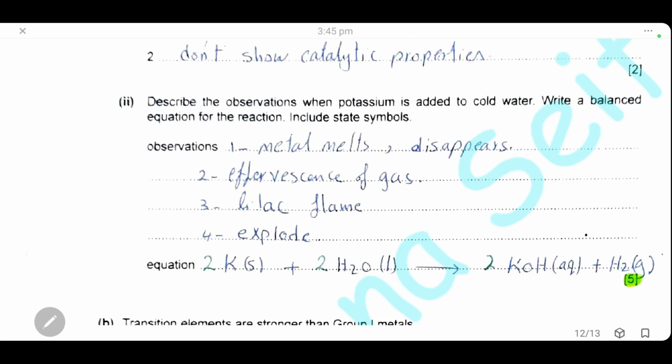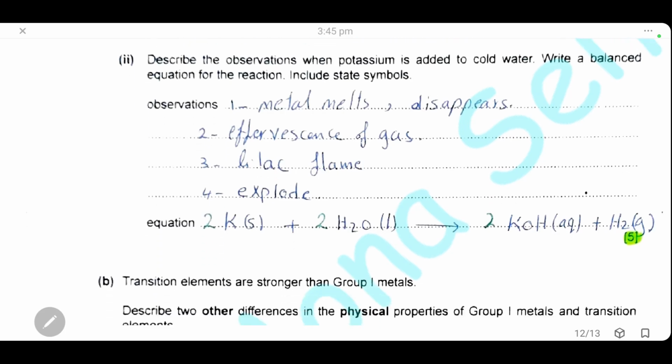produced. The observation will be the metal melts or disappears. We will have fizzing of a gas, and we may have fire or explosion, lilac flame, because lilac is a characteristic flame color for potassium.